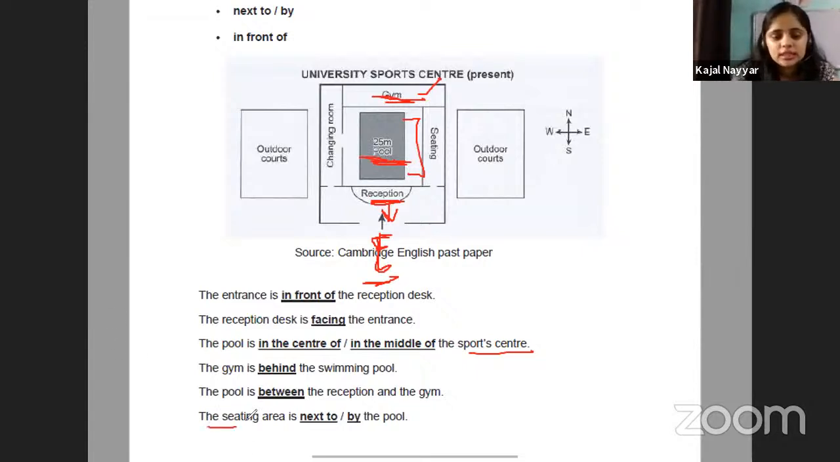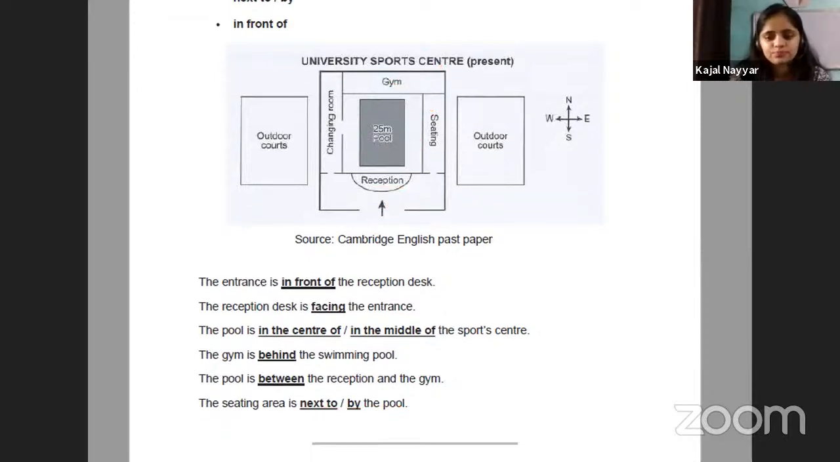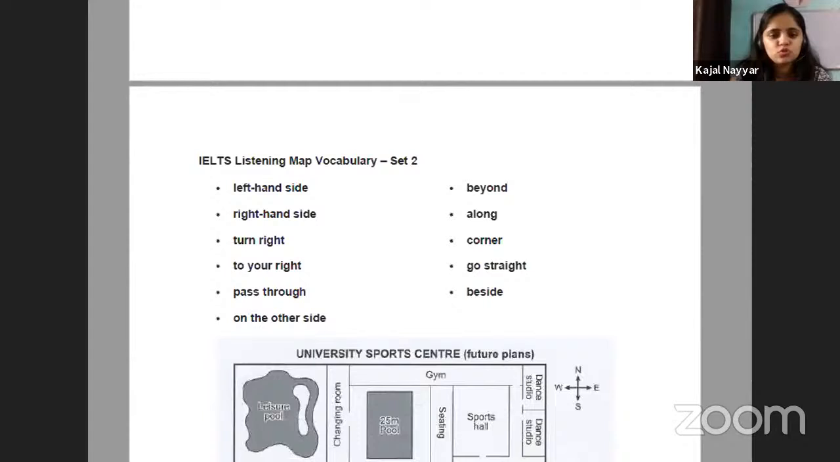Okay. The sitting area is next to or by the pool. Now, what do the terms next to or by mean? It is just next to or by the pool. It means it is on the left or right side of the pool. They have not exactly mentioned whether it will be in this direction or that direction, so you have to identify it yourself. And they will always give you a reference, saying this is the way you can go. Next, let's move ahead.